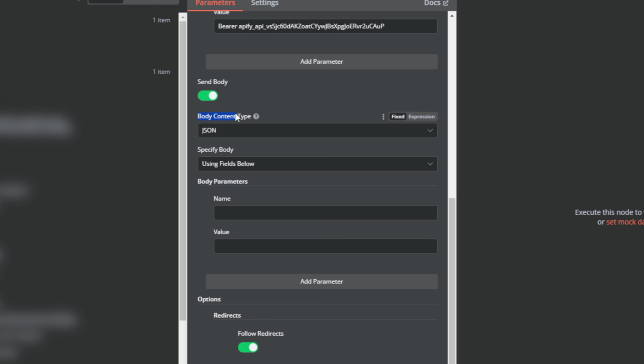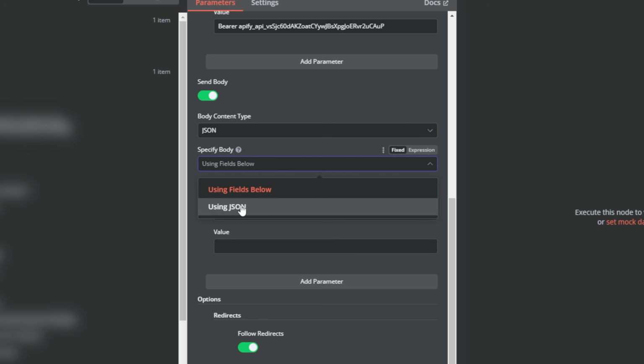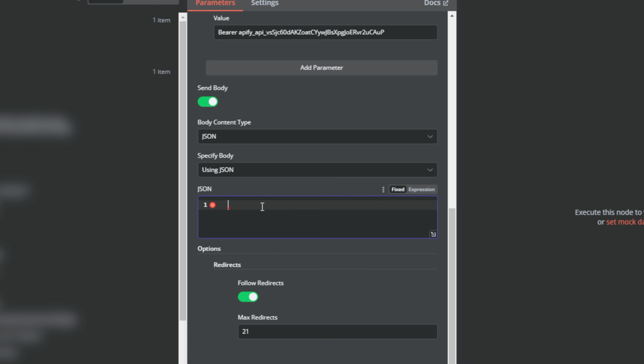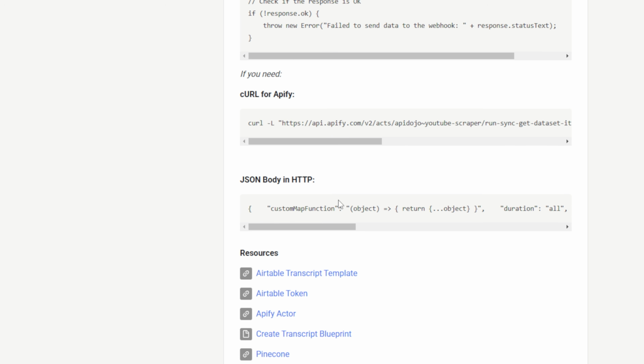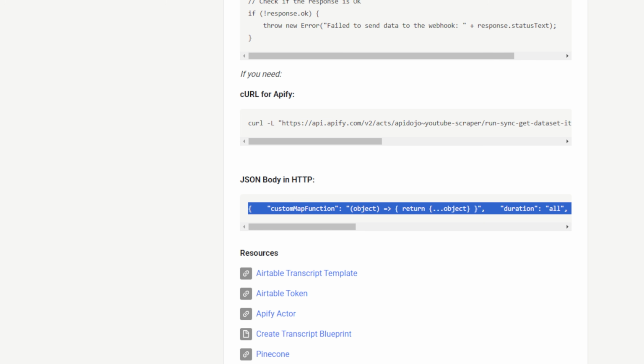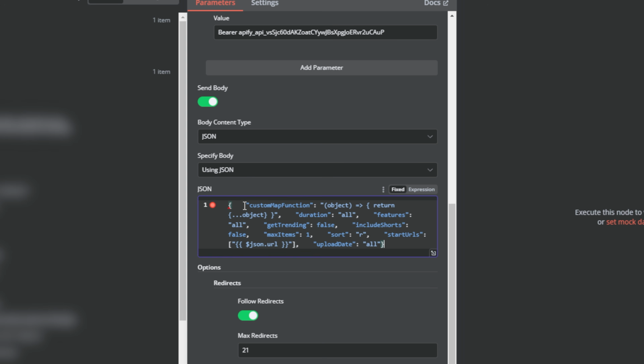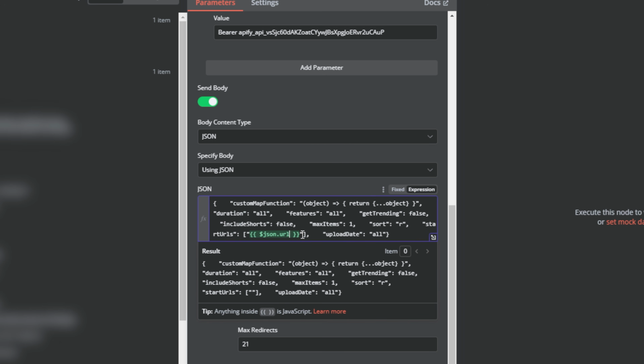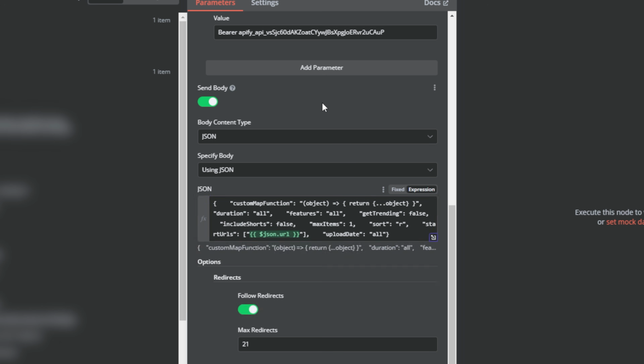And then for this body content type, you want to change specific body to using JSON. And then you want to paste in the JSON that I've left you in the description, which I'm going to grab from my community. I'm going to paste that in here, and this should be all good to go. This is a dynamic field, at least it needs to be a dynamic field. So what I want you to do is change this from fixed to expression, and now this is dynamic for whatever URL comes in.